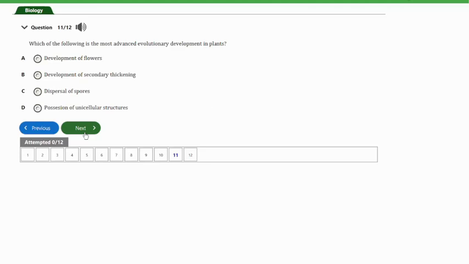That's option A. So let's look at the next and the last question here, and that's question number 12. It says, which of the following groups is most advanced? A, thallophytes, B, pteridophytes, C, bryophytes, and D, gymnosperms. So guys, this is the third time we are seeing this question. And remember, any question that comes out up to 3 times, I always tell you to take note of such questions because you can likely see them. So the answer to this question, guys, is gymnosperms.